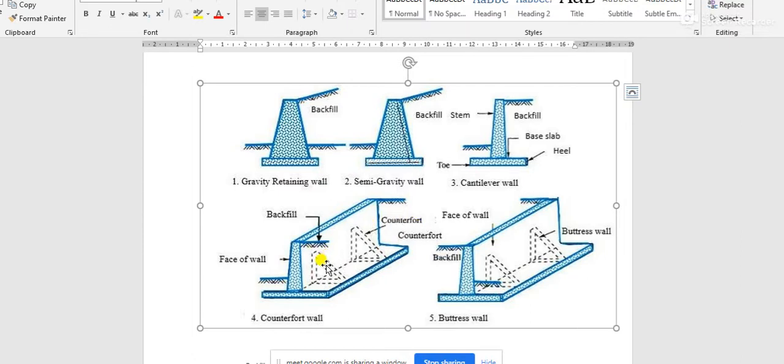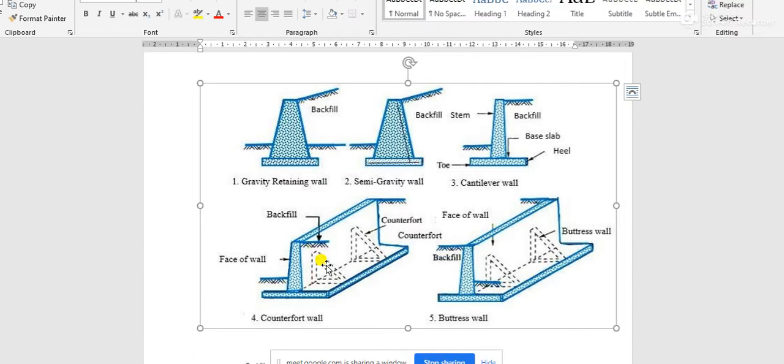So now we can assume why these counterfort retaining walls are used in those cases where deflection and bending moment are very high due to a very high amount of earth pressure.